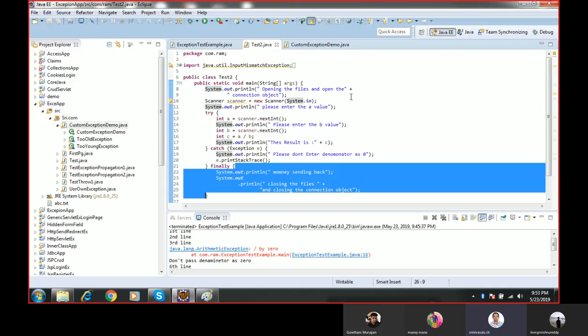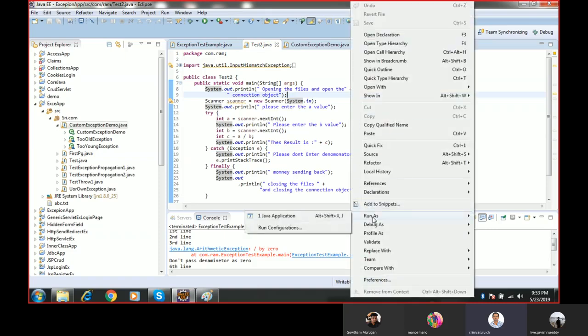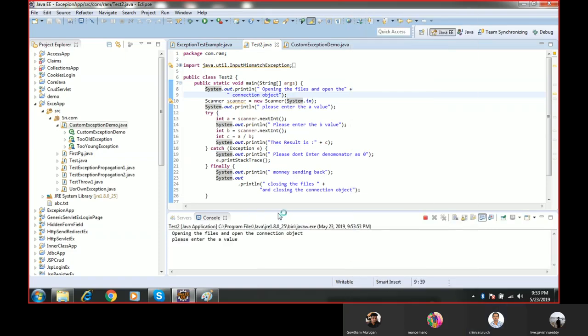If you execute this program, just right-click and run as Java application. The first line is: open the file and open the connection object. The connection object is opened. And please enter the value. So this line of code is executed.